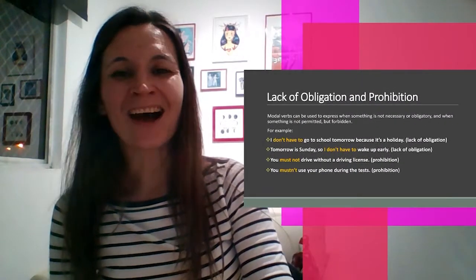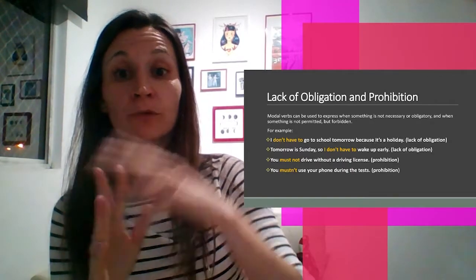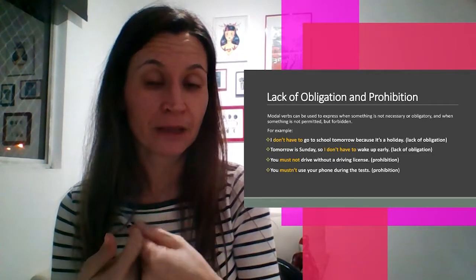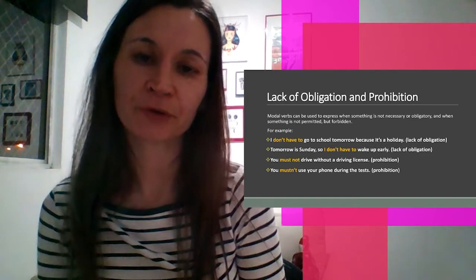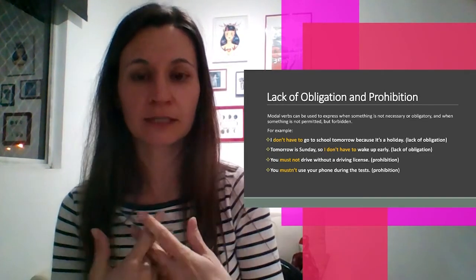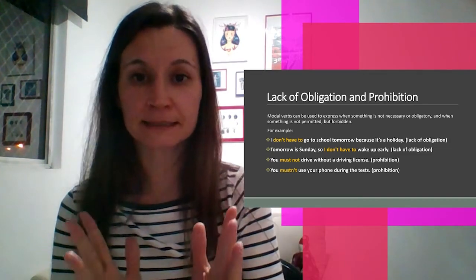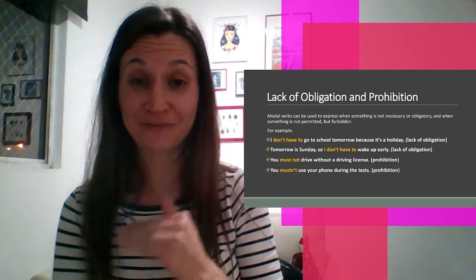Okay? Now, lack of obligation, prohibition. So the obligation is must. You must do it. You have to do it. But what about when you don't? Okay, so you don't have to wear a uniform. That's what you're going to say. You don't have to do it. Never use mustn't for lack of obligation, because mustn't is a prohibition.